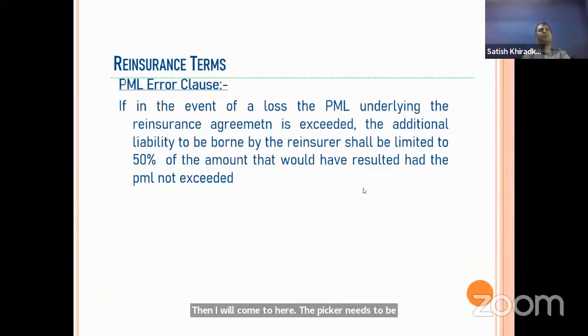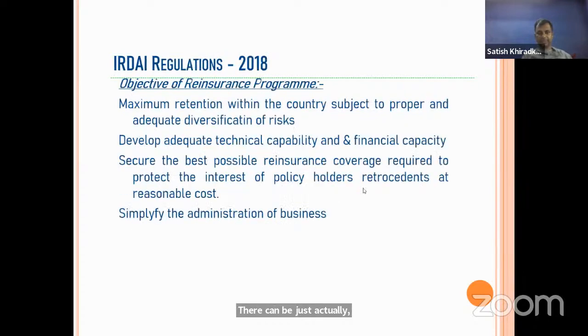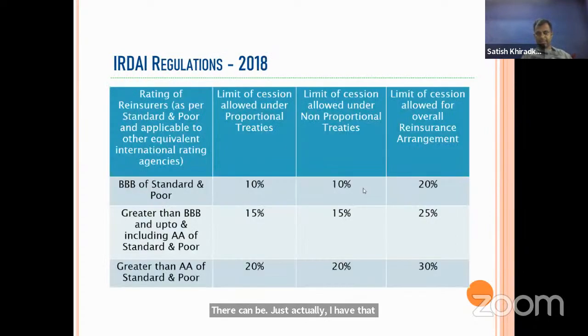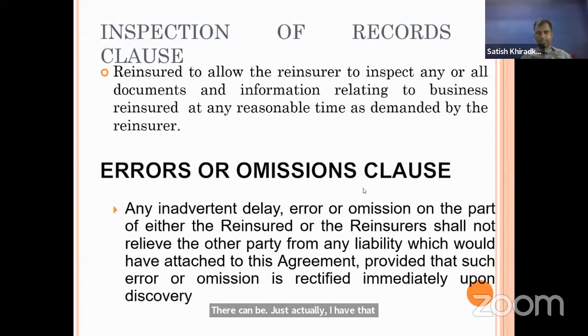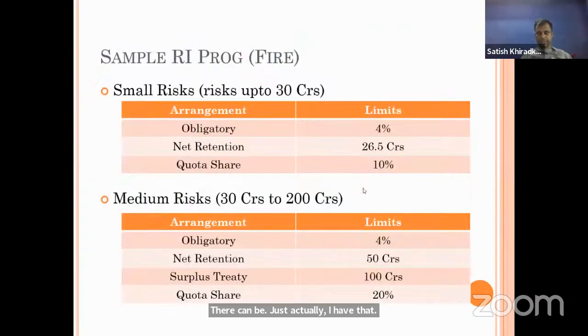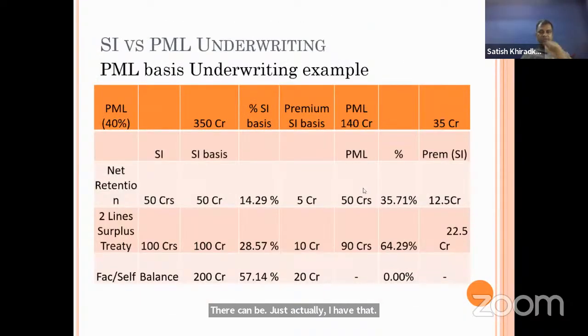Now sometimes what happens is, I have an example here. Suppose we are writing on a sum assured basis and we are writing on a PML basis.